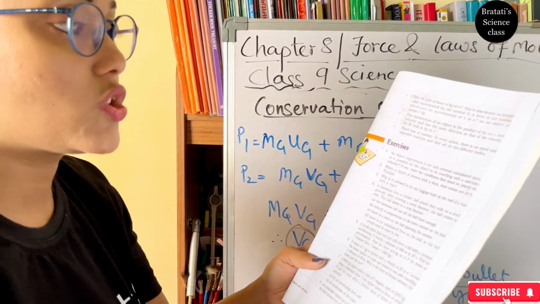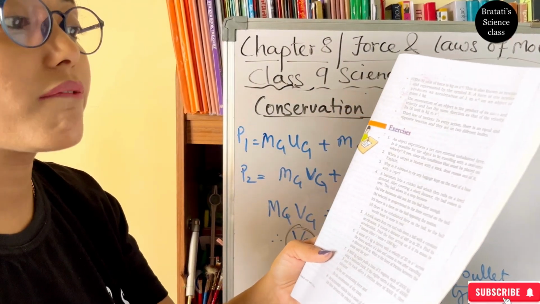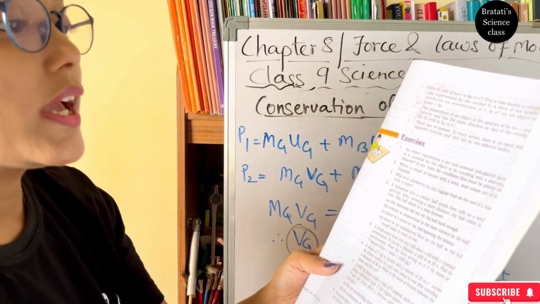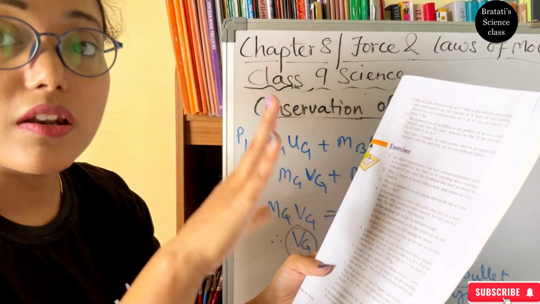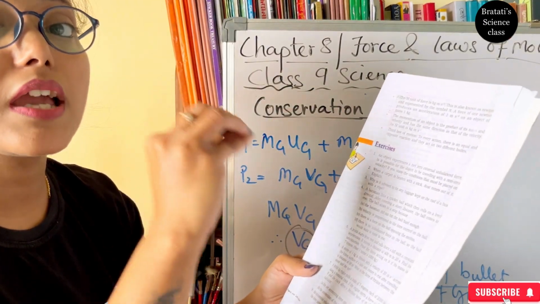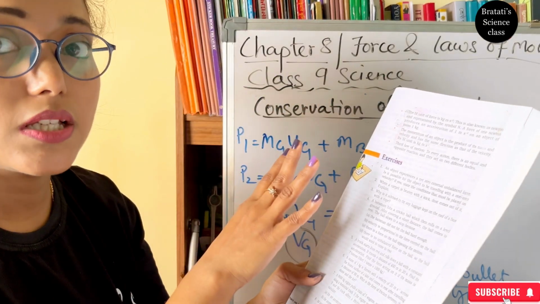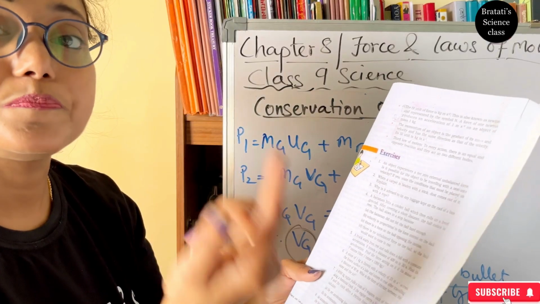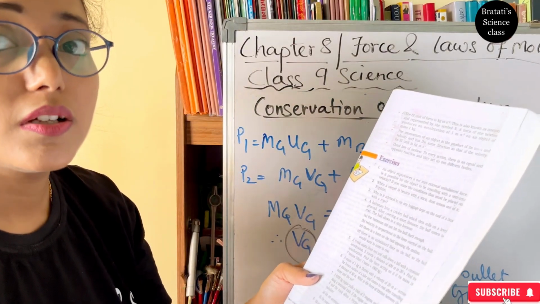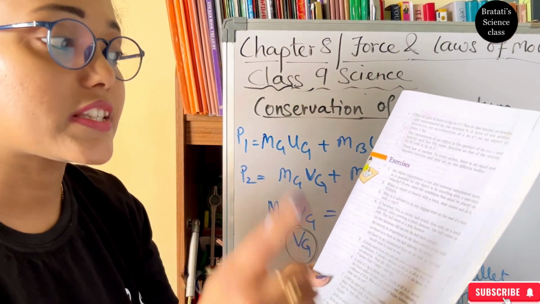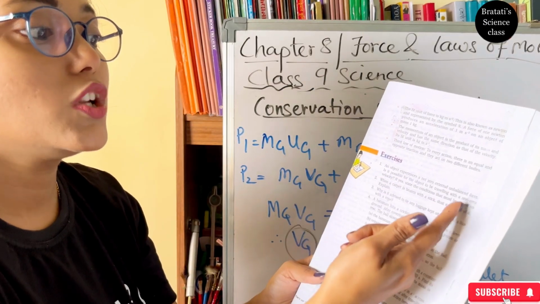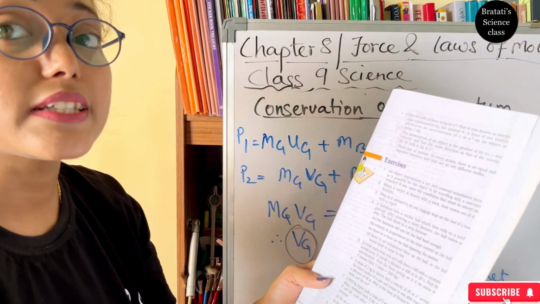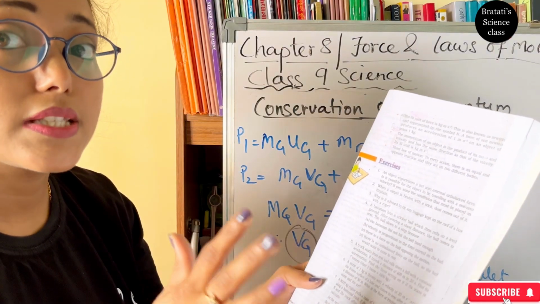Now the force F equals 0. F equals m into a. m cannot be 0, so m into a is 0. m is not 0, so that means a should be 0. If acceleration is 0, the velocity can be non-zero, or it can be 0 if they are at rest.